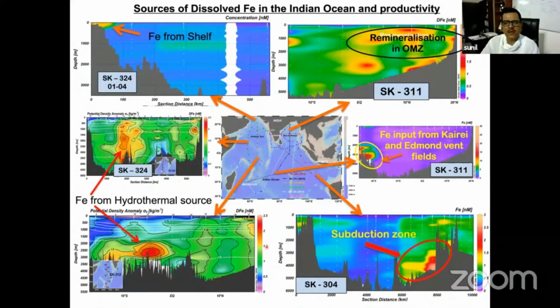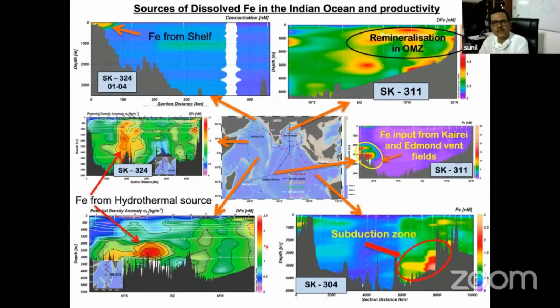And you can see here all the sections where we have measured the iron. Before GEOTRACES work, generally it was believed that iron is mostly coming from dust, because dust concentration is very, very low in the Southern Ocean. Iron in the Southern Ocean is very, very low, and that was the reason for HNLC.